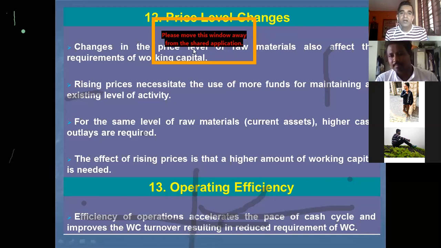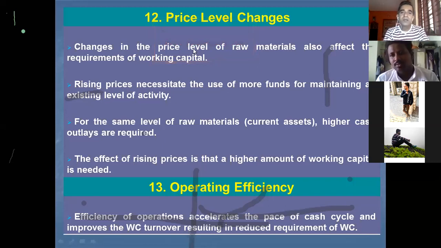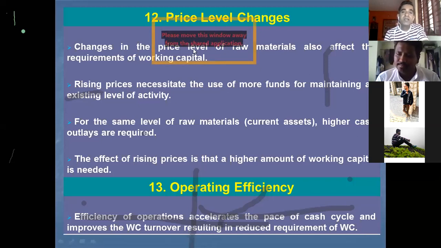Okay, see how it is understood. What you are saying is right. Even airline companies, or trains, or for example, bus transport services, they will also require working capital. But what is understood is that a company which is into manufacturing and sale of goods keeps a physical inventory of raw materials and finished goods, right?